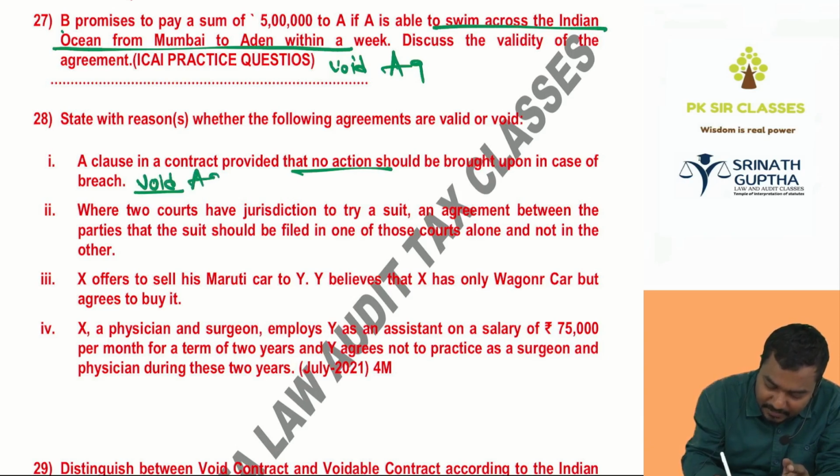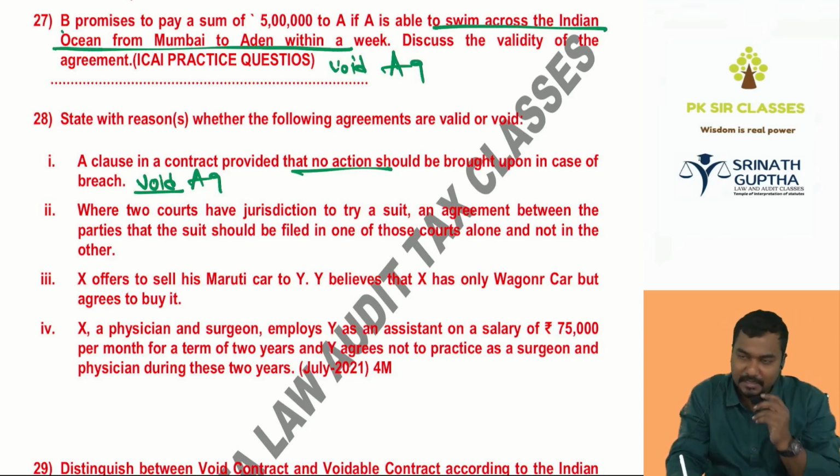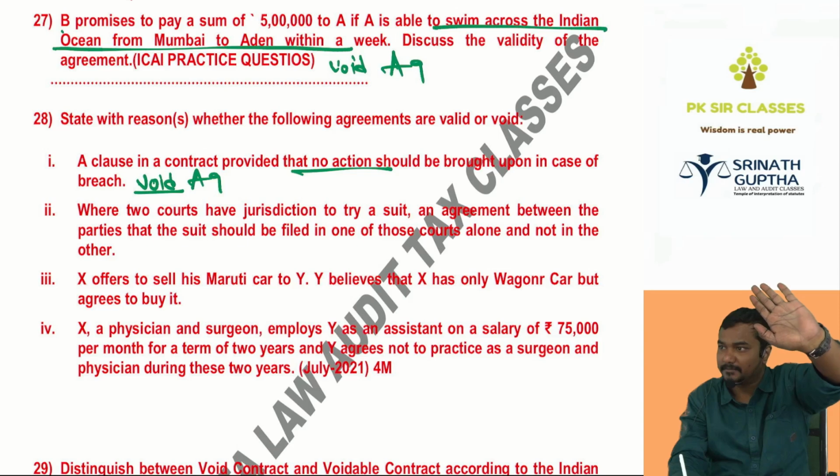Where two courts have jurisdiction to try the suit, an agreement between the parties that the suit should be filed only in one of the courts alone, but not in the other. Actually, we can file a case anywhere in India. Don't go to a court of law, void.